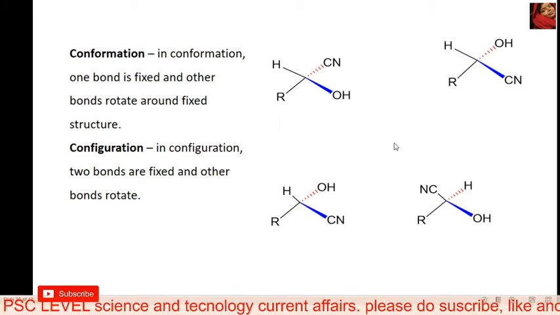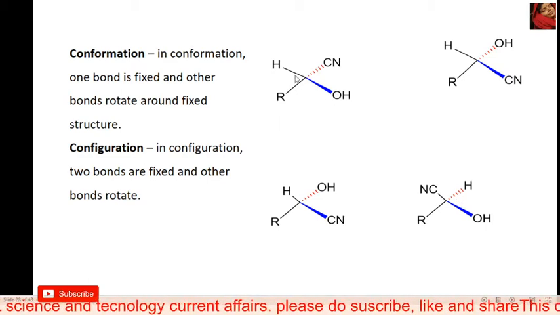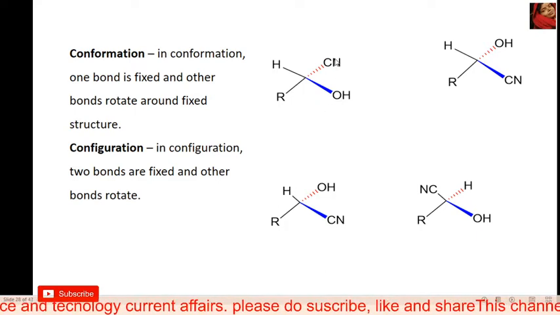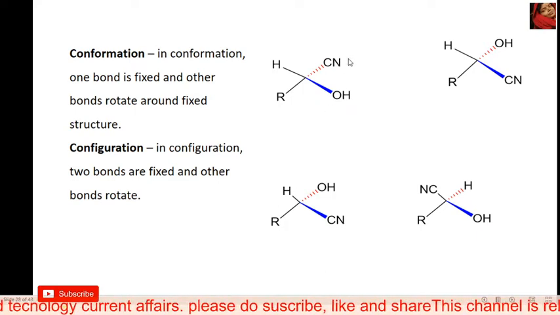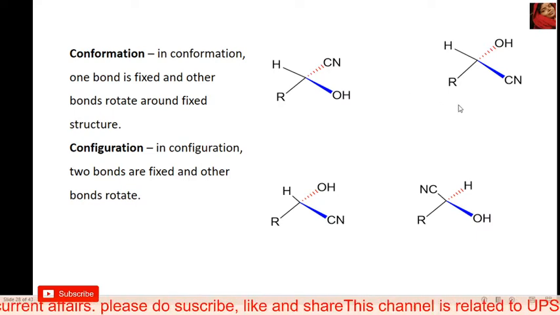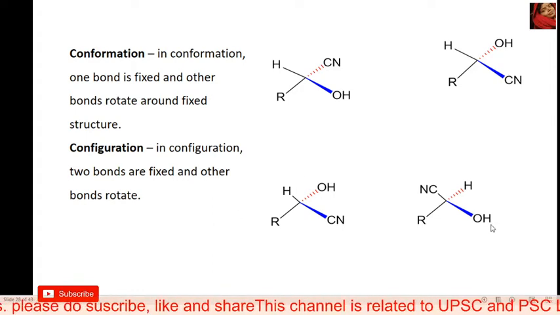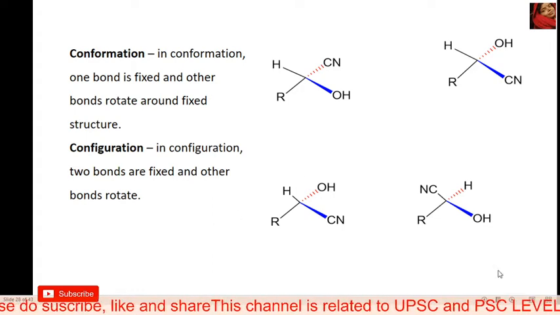And configuration means two bonds are fixed and the other bond rotates. Here two bonds are fixed and the other bond rotates, and after the rotation we get this structure. It is called a configuration because two bonds are fixed, and it is a conformation when one bond is fixed.